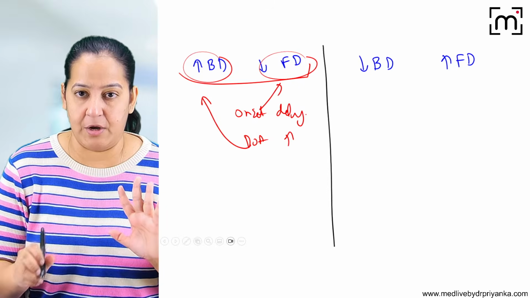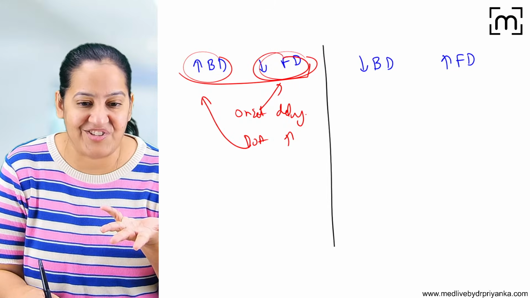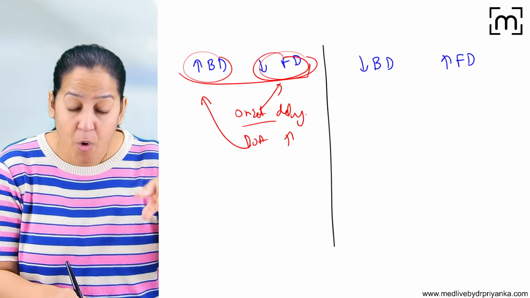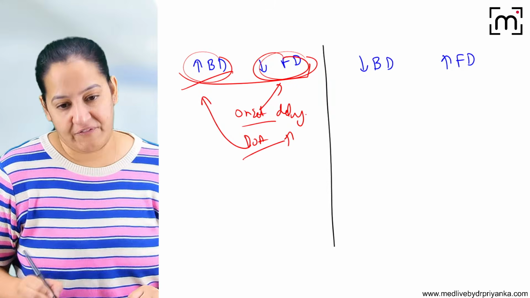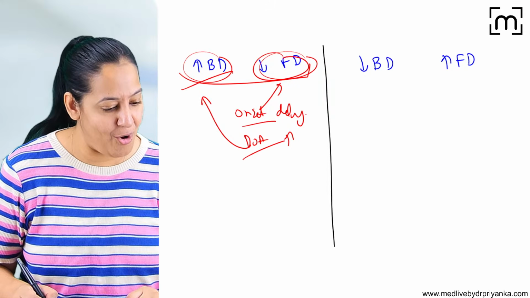I hope you got this concept till now. Okay, because free is going to the tissue and shows its action, so it decides onset. But bound gave the backup, so bound decides the duration of action. I hope you are getting it. People respond if you are getting it.